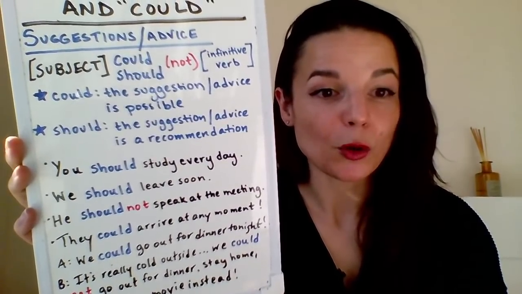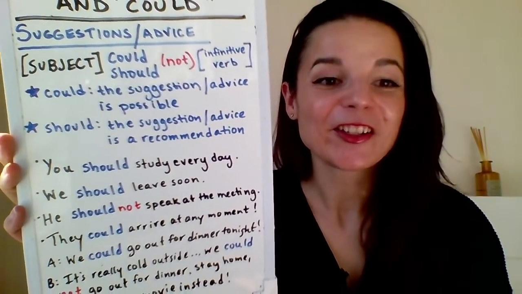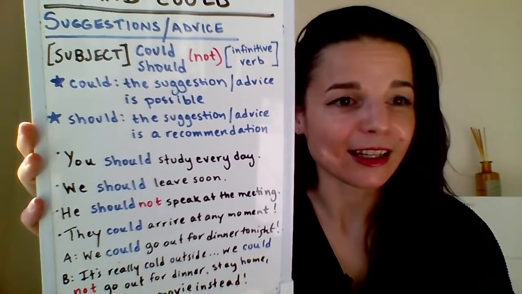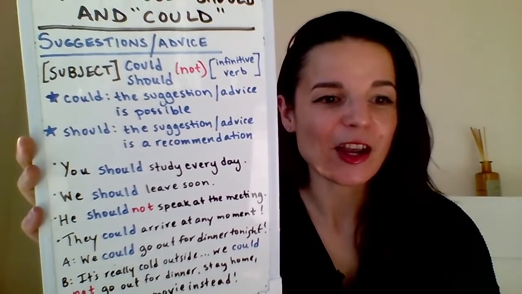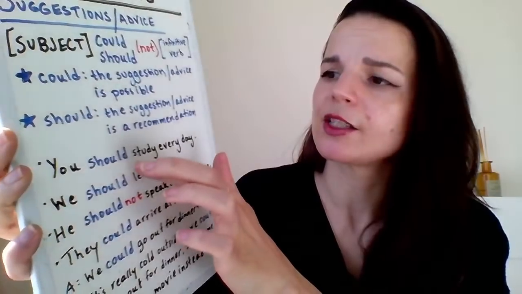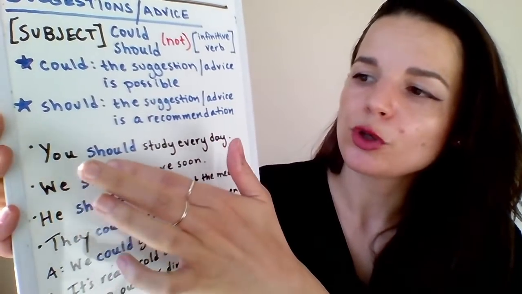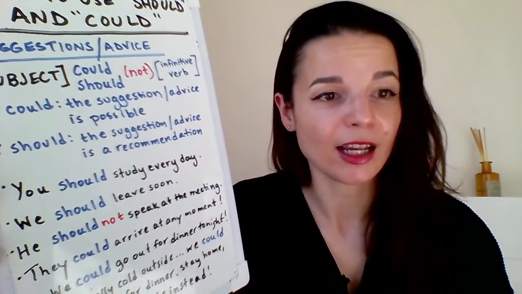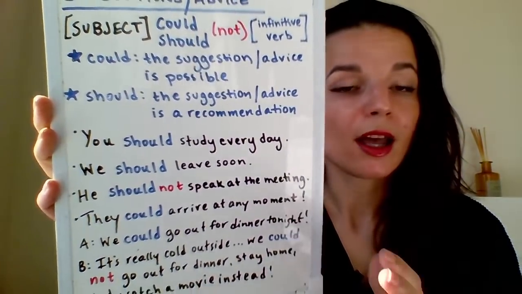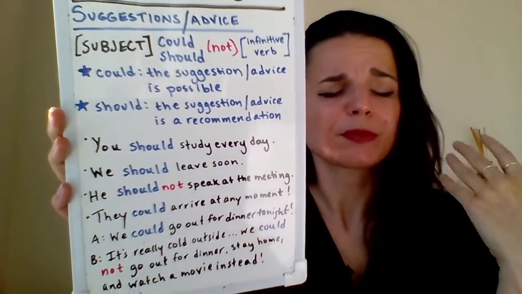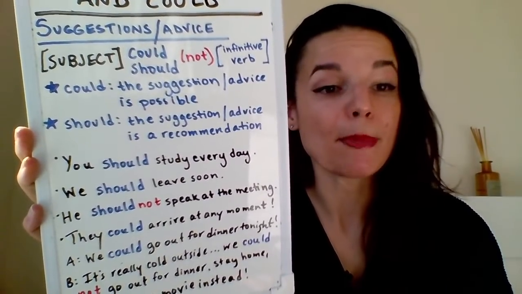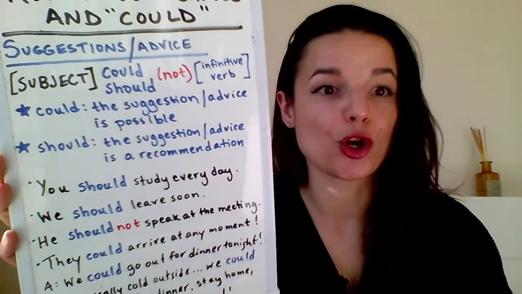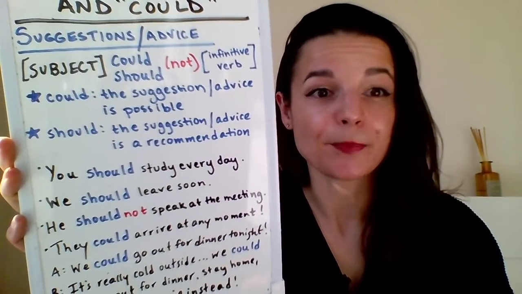And if you send me your examples, we can try to check things live in the chat. So let's take a quick look at the first one. First one, simple pattern. You should study every day. As I talked about before, this use of should expresses the speaker's opinion, right? It expresses that we think that this is true or that this is a good idea, okay?